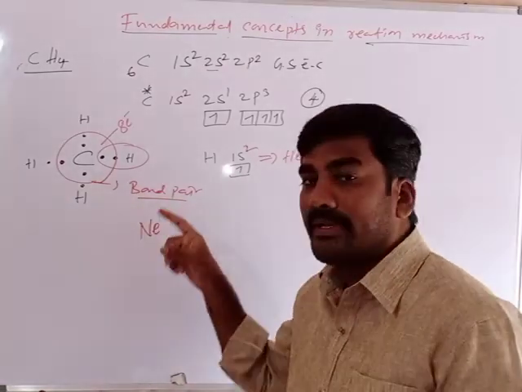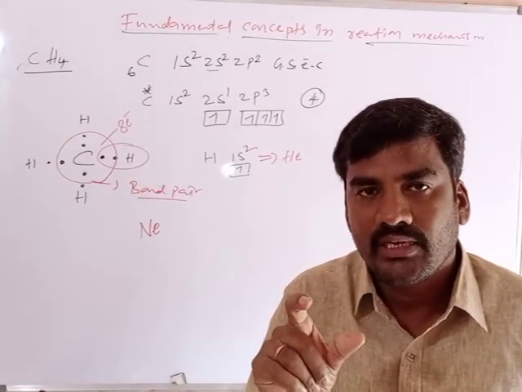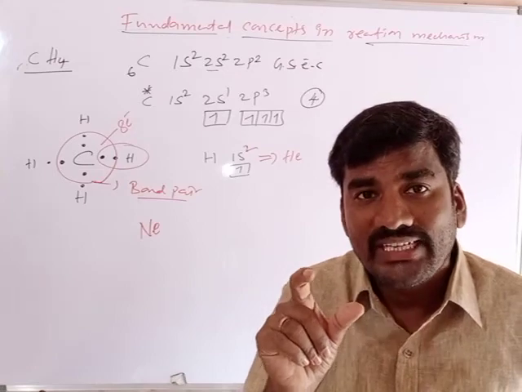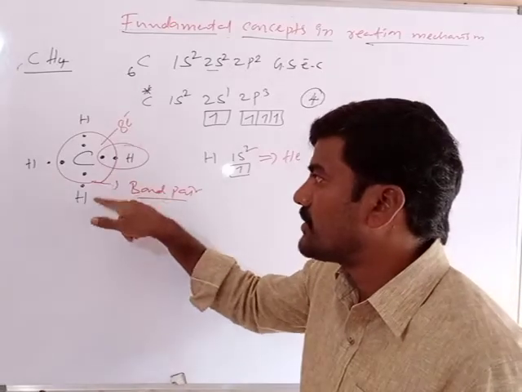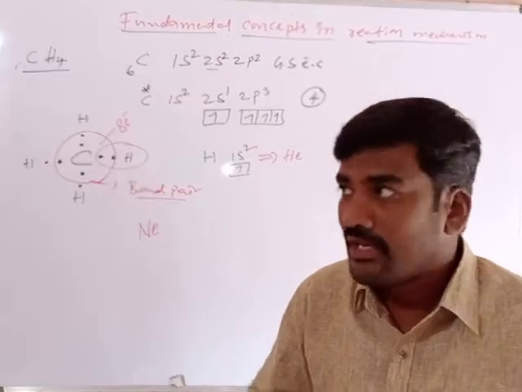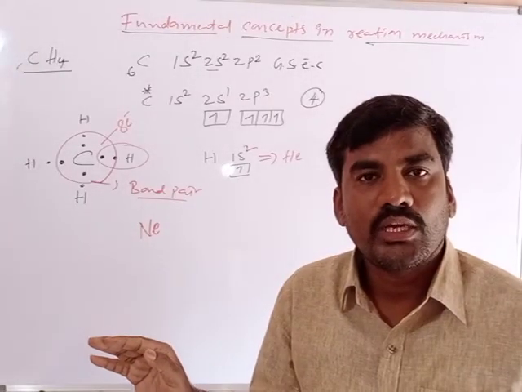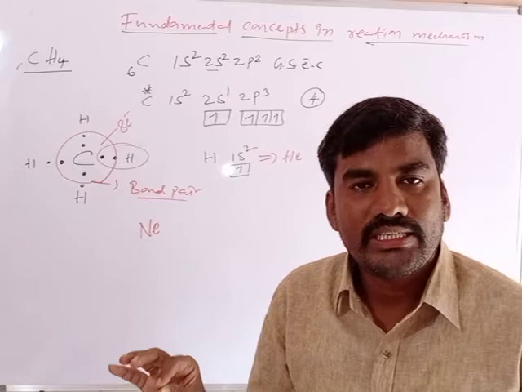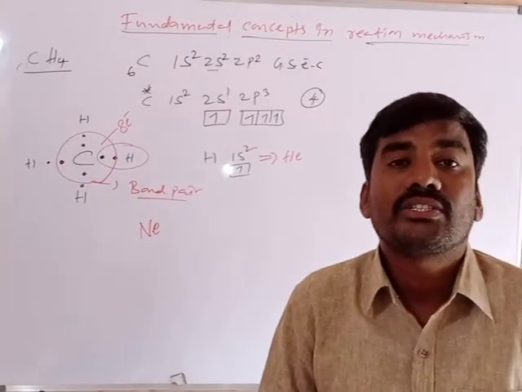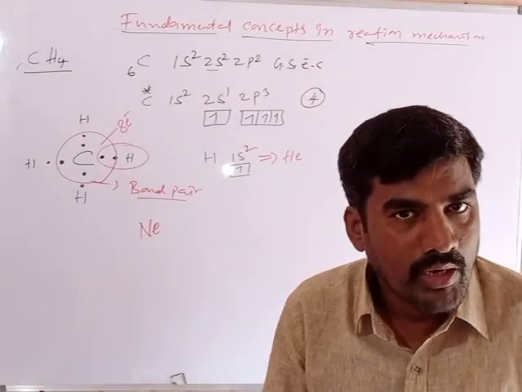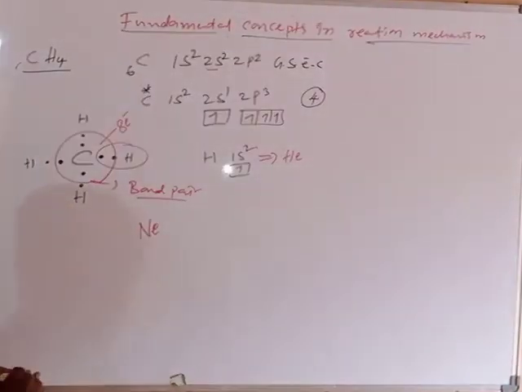What is profit here? Bond pair. The bond pair is the profit between the partners, equally shared by both of the bonded atoms. When this bond pair belongs to the hydrogen atom, it contains 2 electrons in its outermost orbit, so it reaches the nearest inert gas configuration. Similarly, when these 4 bond pairs belong to the carbon atom, the octet structure is completed. That is called a covalent bond. Understand?